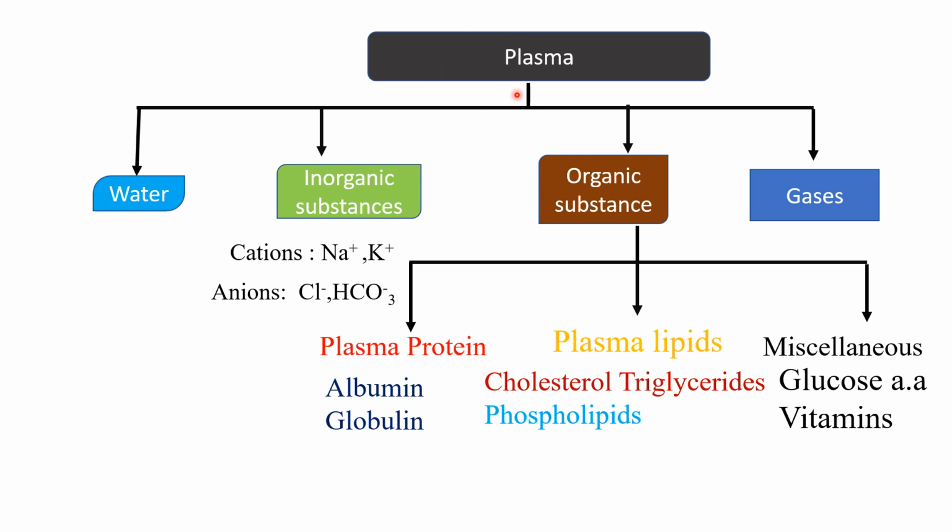So we should know what exactly plasma is. It is aqueous, with 90% water. And the important thing is that the plasma proteins are albumin and globulin. Why am I telling you about albumin and globulin? Just give me a moment, I will discuss what role albumin plays in distributing a drug.